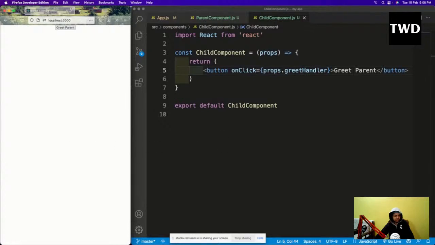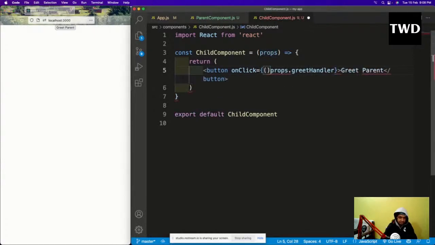But now I want to pass some data also. Just like with props we are passing data, here also I'm going to pass some data. In the previous example we have seen that if you want to pass some data, we need to call the function like this, and we can pass anything here, like sorry, junior. Okay, so like this I'm passing.